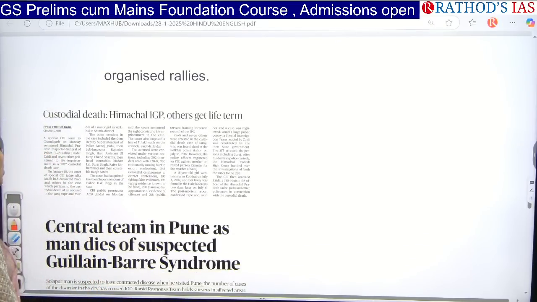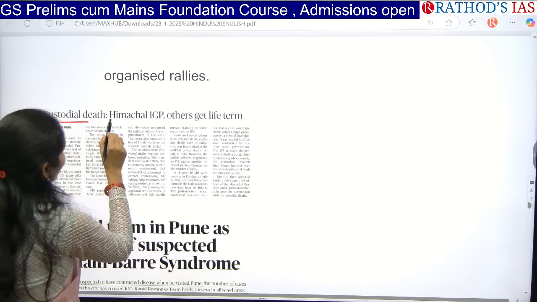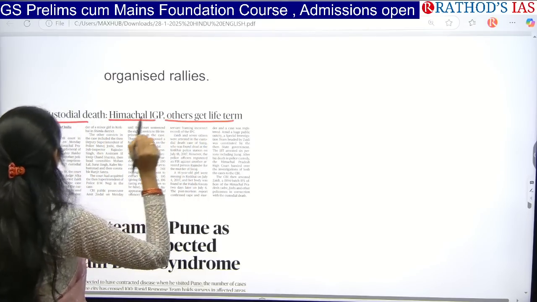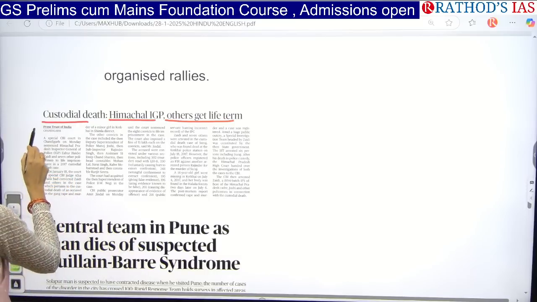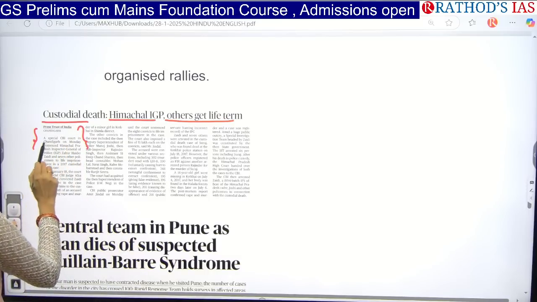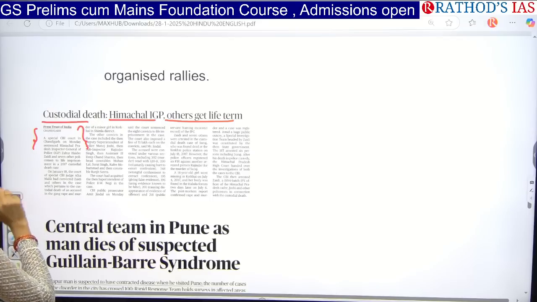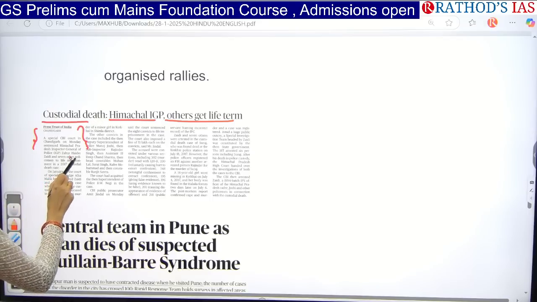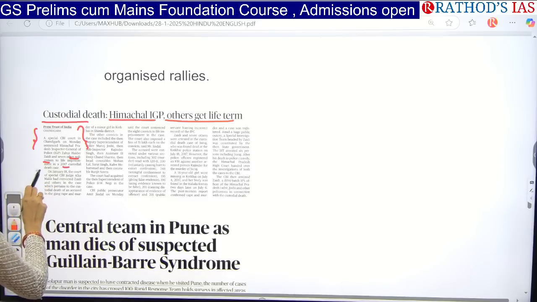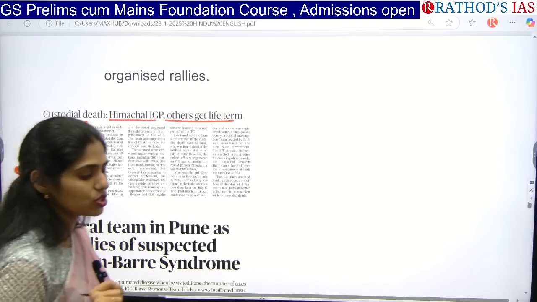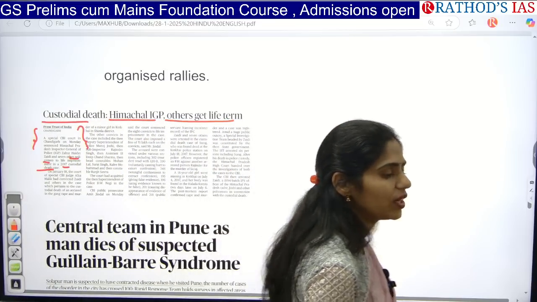It is about custodial death. Himachal IGP gets life term. So actually, a special CBI court in Chandigarh sentenced Himachal Pradesh Inspector General of Police, that is IGP, and seven other policemen to life imprisonment in a 2017 custodial death case. So here you have to focus on this problem called custodial death.